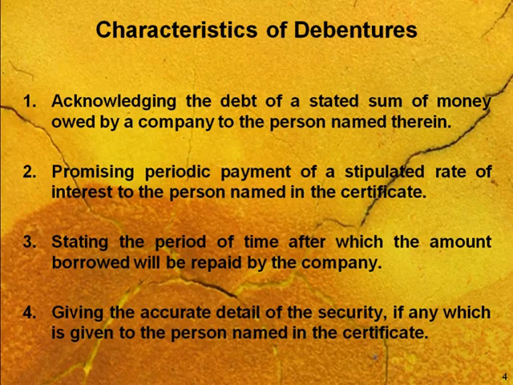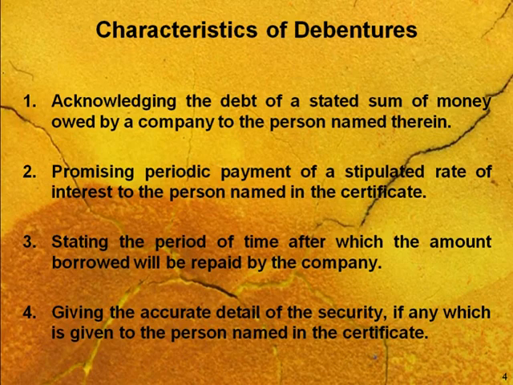Promising periodic payment of a stipulated rate of interest to the person named in the certificate. If anybody is carrying any debenture certificate, then it means he is entitled to get a certified rate of interest every year from the company, stating the period of time after which the amount borrowed will be repaid by the company. This is the third characteristic of debenture.